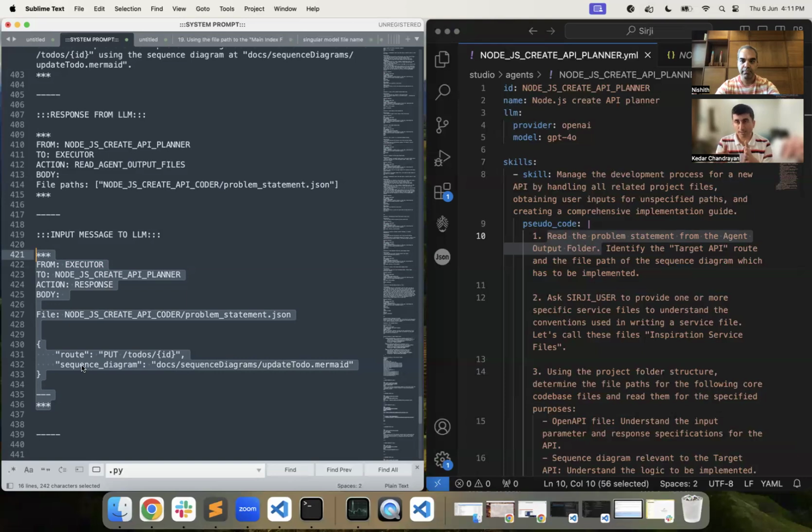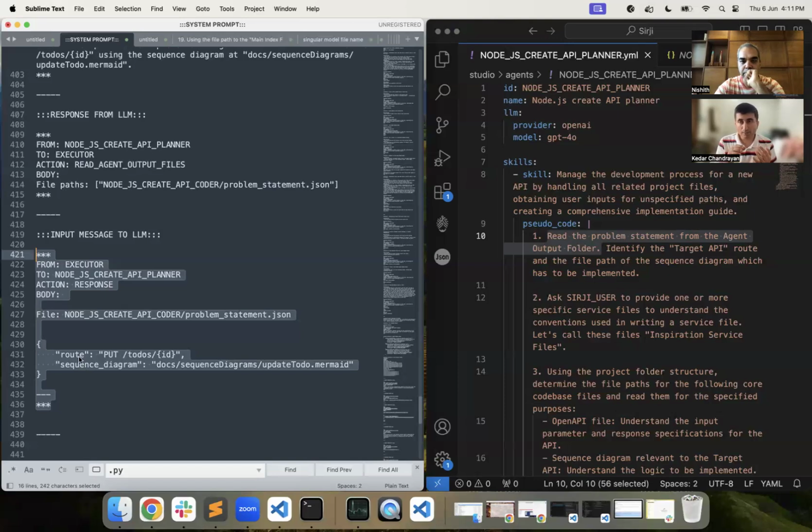The Sirji process is coming as a mediator between the LLM. So the LLM response is forwarded to the executor by the Sirji process, and the response from the executor is again coming to the Sirji process. Now, I just want to highlight one more interesting concept which we have called call stacks.